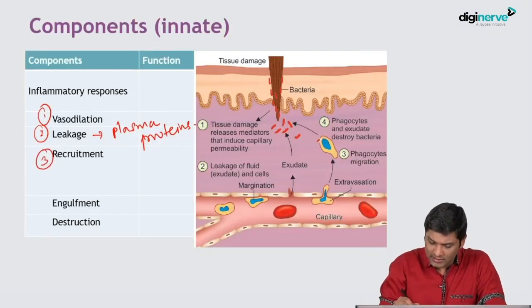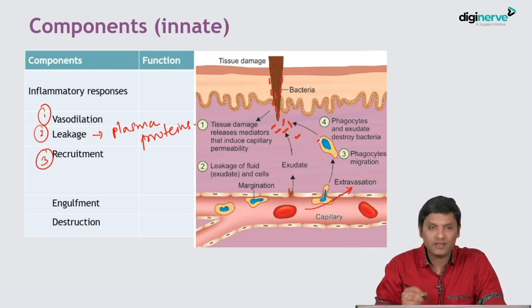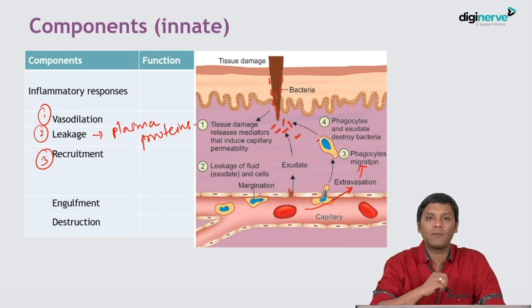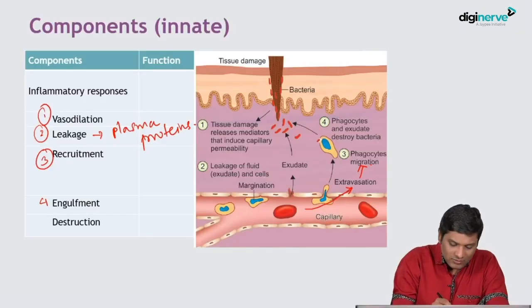The phagocytes extravasate. They will come out of the blood vessel, following which they will migrate by chemotactic activity and reach the site of action. At the site they will do something called engulfment. We have discussed in the previous slide, what do you mean by engulfment?